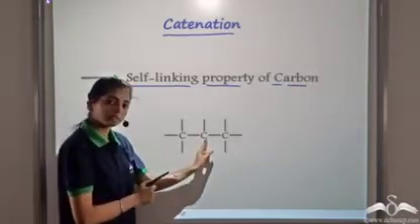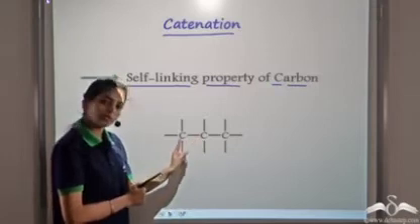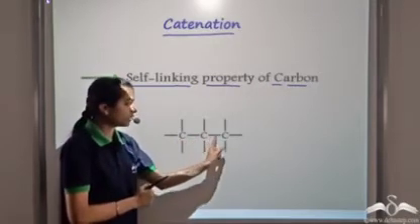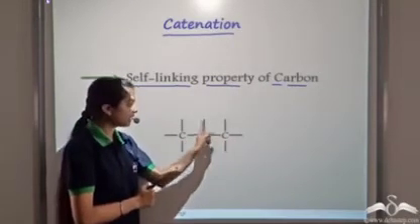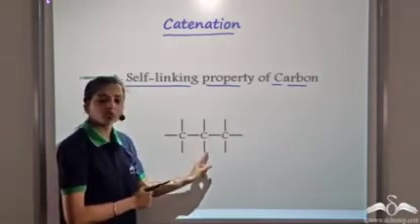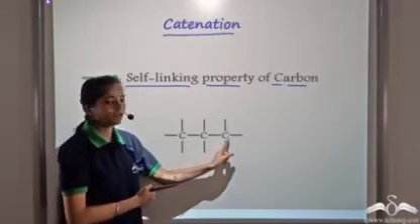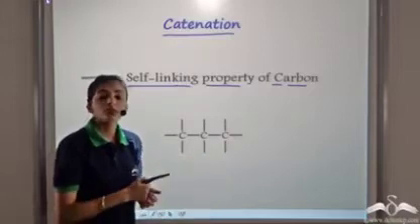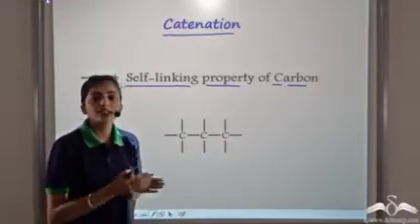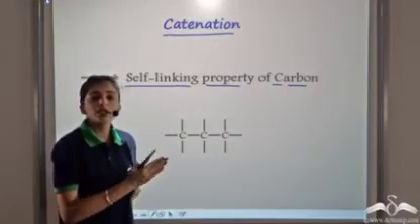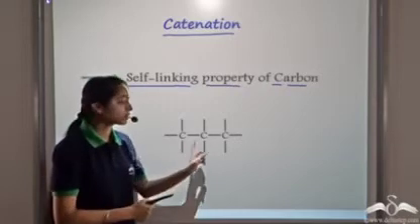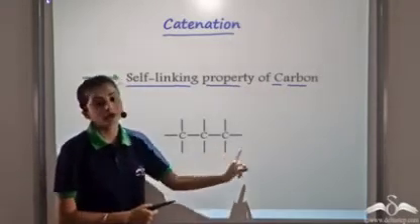Similarly, this carbon atom forms 1 covalent bond with this carbon atom, 1 covalent bond with this, and 2 spaces are empty. They can be occupied by any atom. Similarly for this carbon atom. So this important property of carbon, that is catenation, helps it to link to itself, and this is because of which it forms millions of compounds.